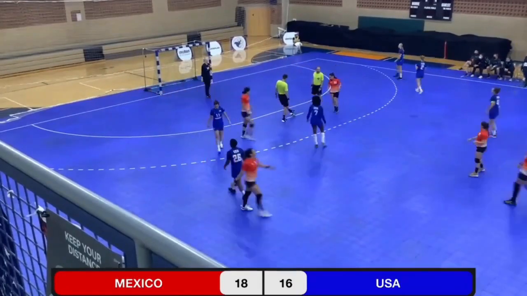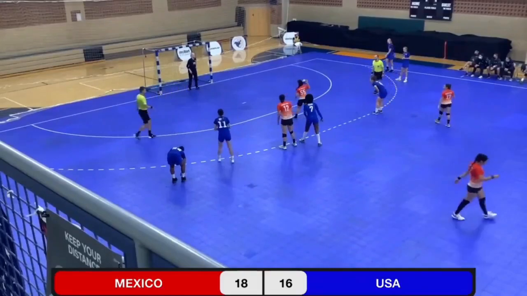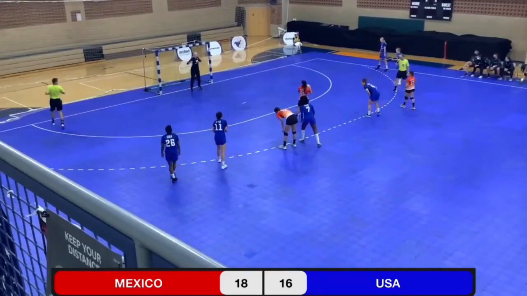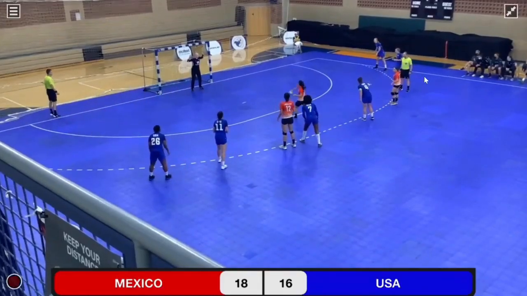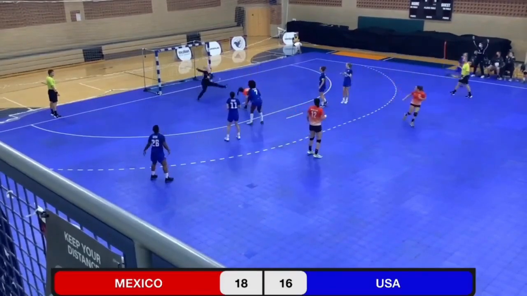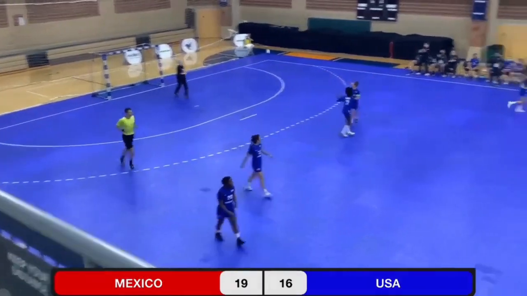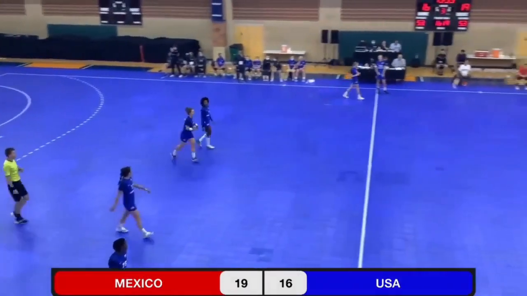And Vargas is fouled by Taylor on the play, and Arriaga will step up and take the penalty shot. Save, rebound, and Vargas is able to score on the rebound. Nice save.